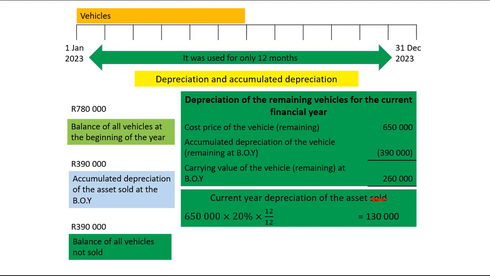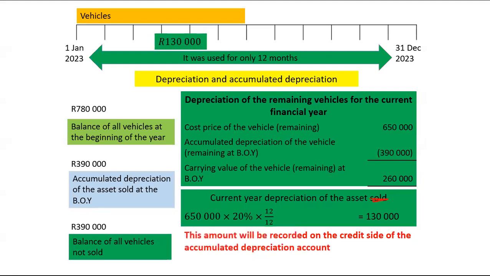That is the depreciation of the remaining vehicles for the entire year, which we will record on the credit side of the accumulated depreciation account. And that will increase the accumulated depreciation from 390,000 to 520,000.